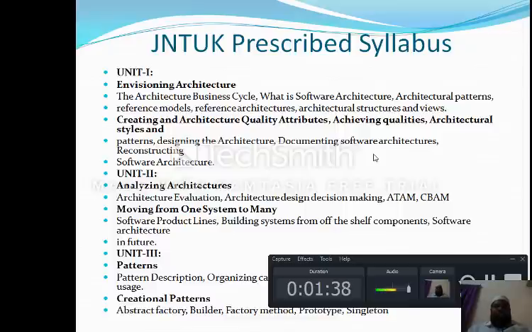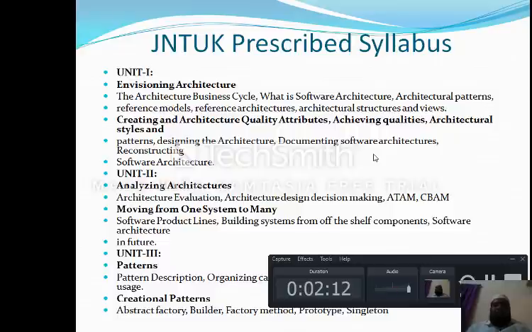If you look here, you can see 6 units. Unit 1 consists of 2 parts. One is regarding the basic architecture fundamentals and the other regarding the quality attributes. Although you have come across these 2 concepts in the software engineering subject, where you might have seen how and why software architecture is needed.